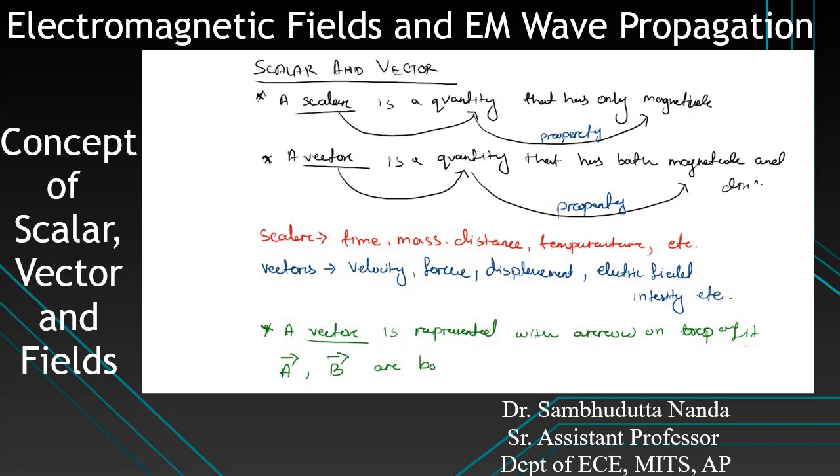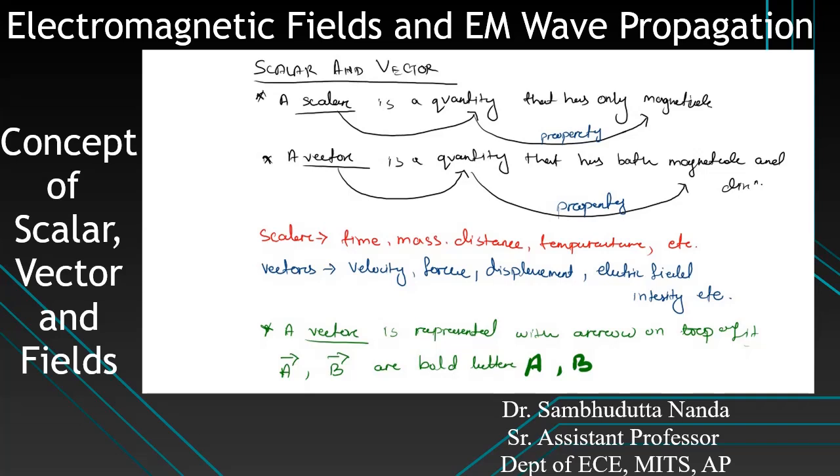bold letter. When you are doing equation calculations, writing bold letters is not possible. If I write B in bold, bold compared to the letter that you are writing, then I will say that it is your vector quantity. But practically it is not possible while writing or solving equations. It is possible only in books. So for that purpose we write this arrow symbol there.